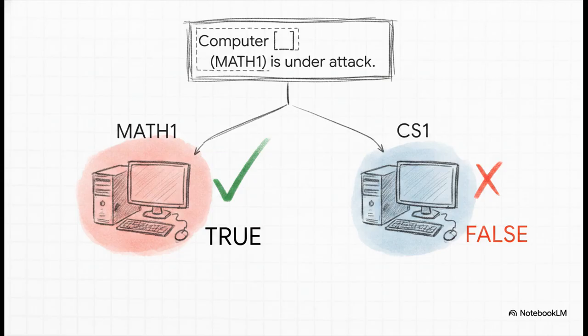Let's anchor this abstract math with a real-world network security example. Let's say A of x equals computer x is under attack. If we happen to know that currently only the computers named CS2 and MATH1 are attacked, well, then A of MATH1 is absolutely true. But A of CS1? That's false. And this brilliantly illustrates how predicates act almost like a fill-in-the-blank template. They only become concrete propositions with distinct truth values the exact moment we plug in a specific subject.